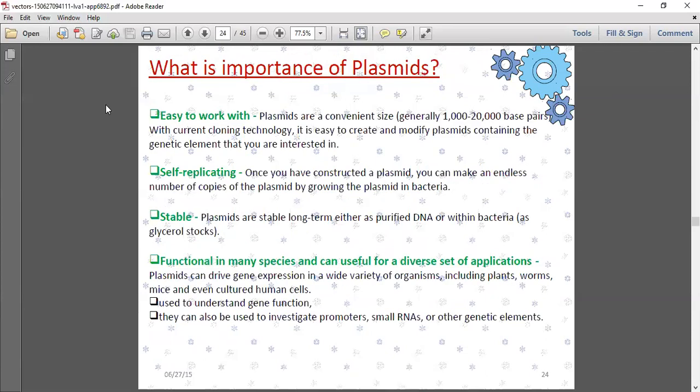This is about the plasmid. Plasmids are of convenient size, so they can be easily cloned with current technology and easily transferred, and self-replication is easy for them. Then they maintain stable function, function in many species, and can be useful for a diverse set of applications, particularly helping laboratory work where they can be identified. So this is about the vectors, particularly the plasmid.